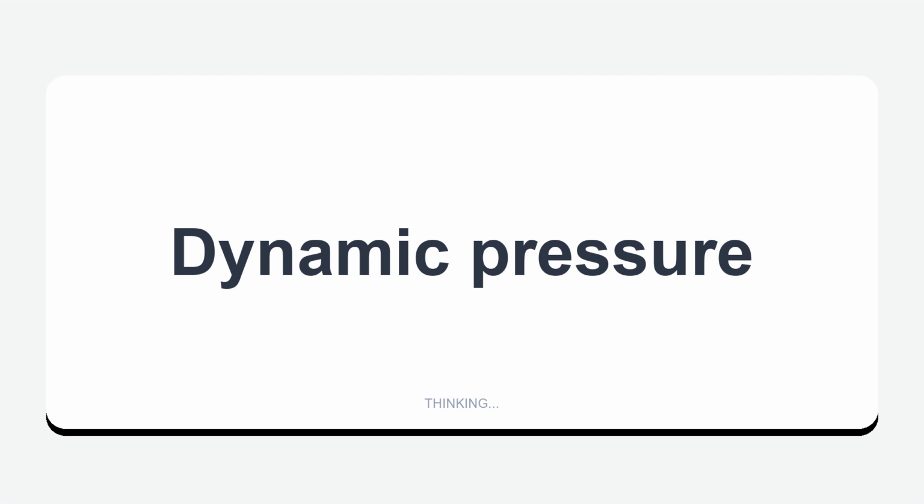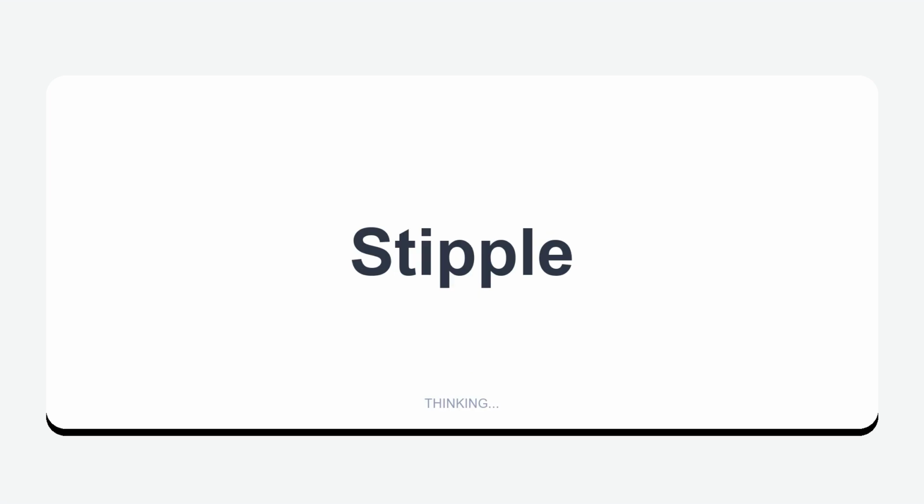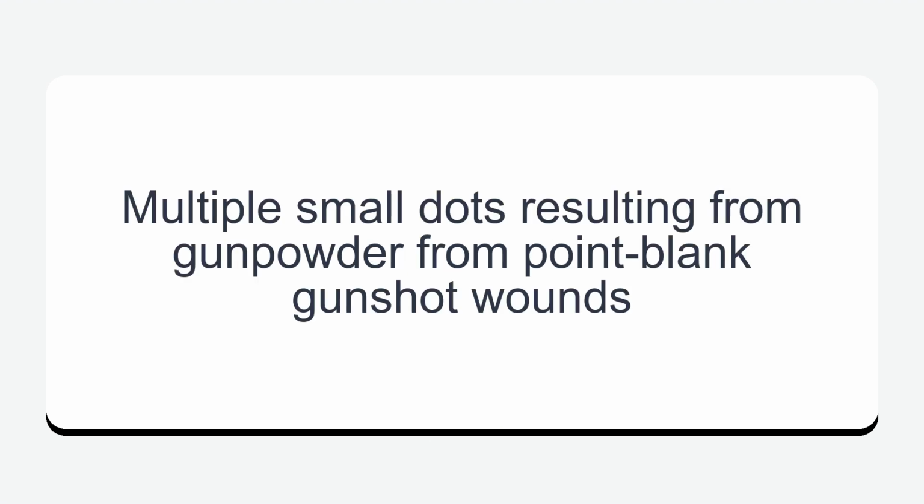Dynamic pressure. The component of an explosion that is directional and felt as a blast wind. Stipple. Multiple small dots resulting from gunpowder from point-blank gunshot wounds.